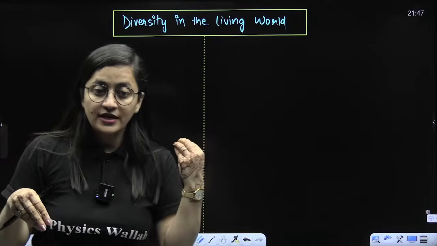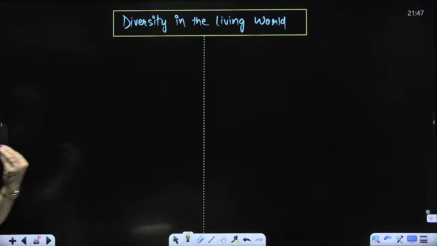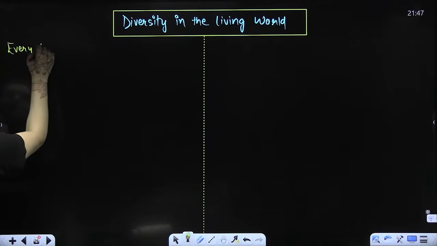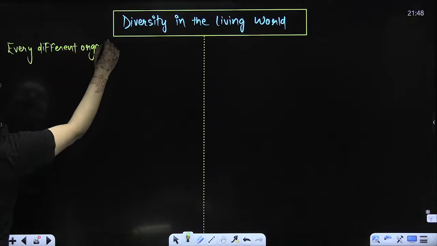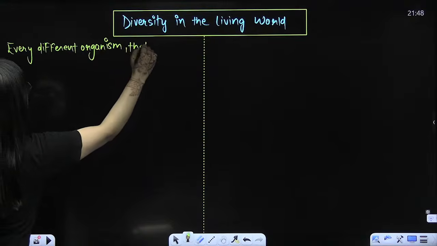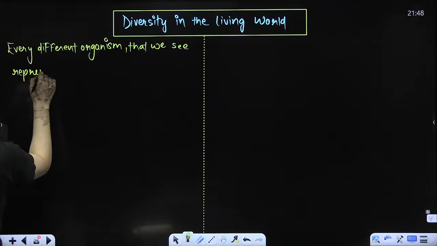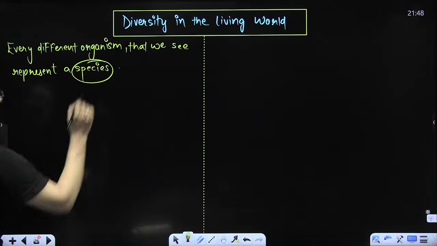Even plants, they vary. So when it comes to the diversity, you are talking about that variety, beta. Yes or no? What are you talking? You are talking about that variety. So every different kind of organism that we see, they represent a species, right? If I talk about species, we'll discuss it separately, right?